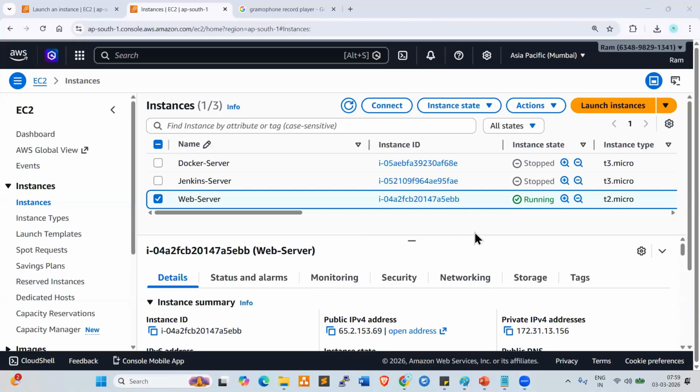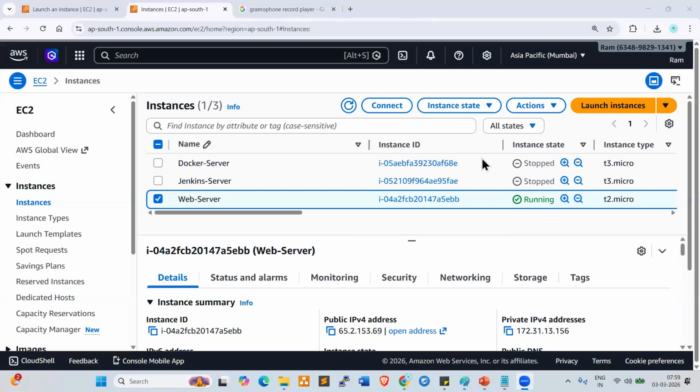Fine. Make sure everyone practices this, and this is a very, very important session. The first session, the EC2 session, is very important. Tomorrow, how do we connect to this EC2 instance? How can we deploy applications on an EC2 instance? What are the different activities we perform in real-time projects? I'll show you tomorrow.